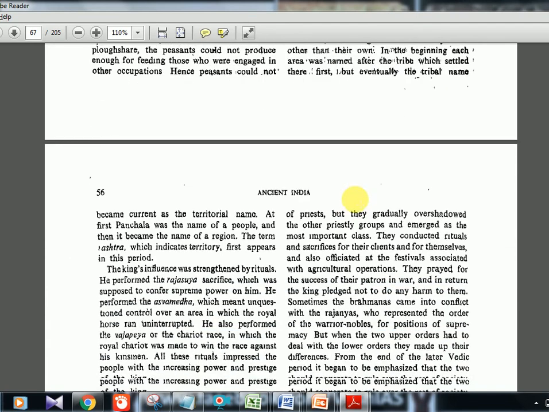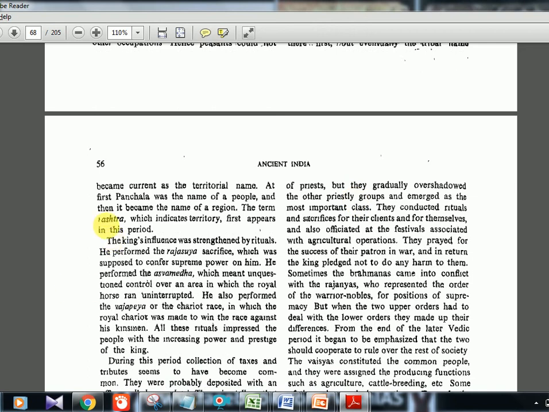And then the term Rashtra. We saw Nagara on the last page; Nagara was urban life. Now Rashtra, that is kingdom. These terms are coming up for the first time in this phase only. Later Vedic time is the time when Rashtra is also used for the first time.